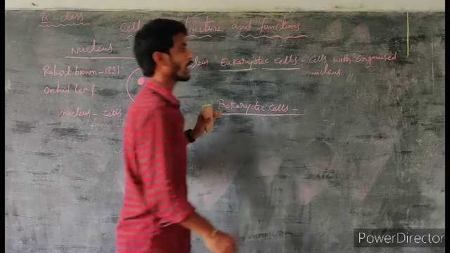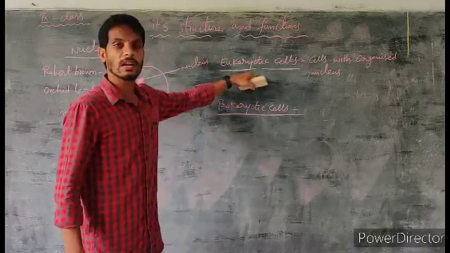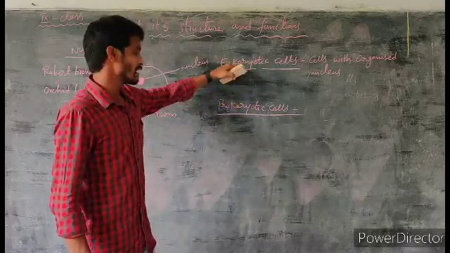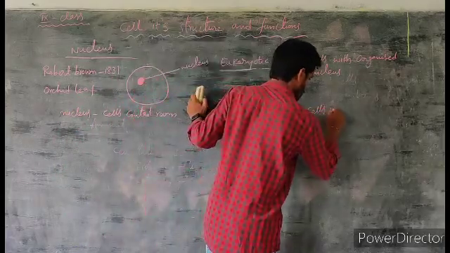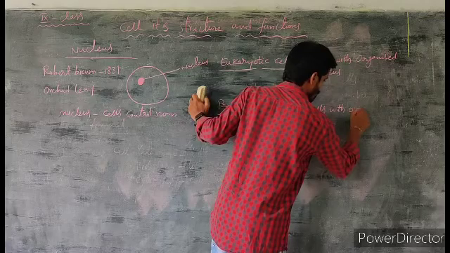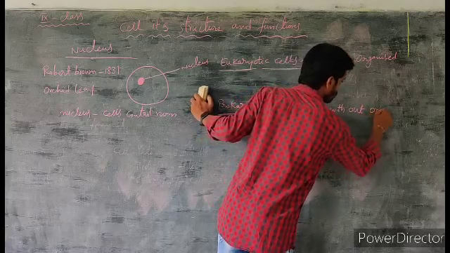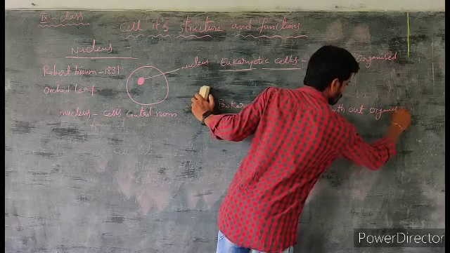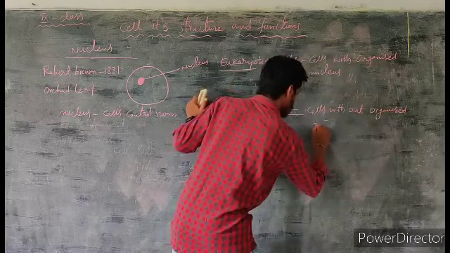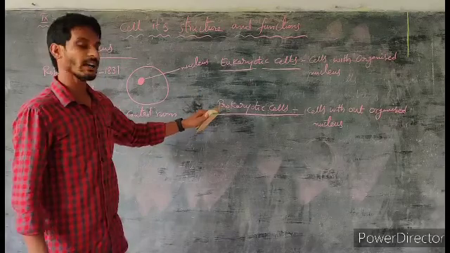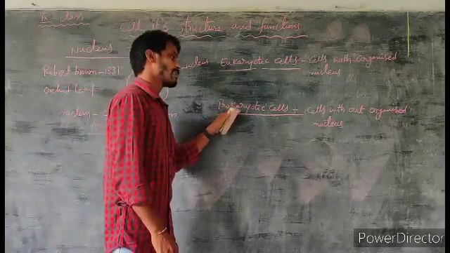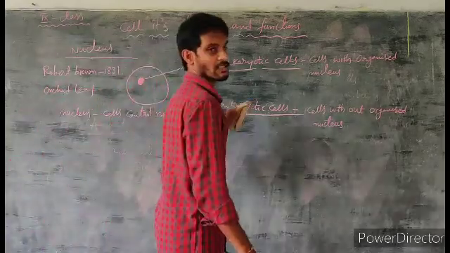Cells with an organized nucleus are called eukaryotic cells. Next, what is meant by prokaryotic cells? Cells without an organized nucleus are called prokaryotic cells.